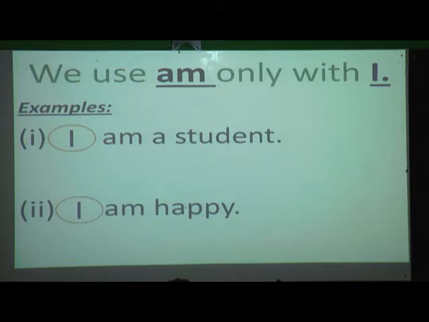I am a student. The subject is "I". So which verb have I used over here, students? Yes, I have used "am". So in whichever sentence you find "I", there you have to use "am". The second sentence is I am happy. So here also you can see that I have used "am".